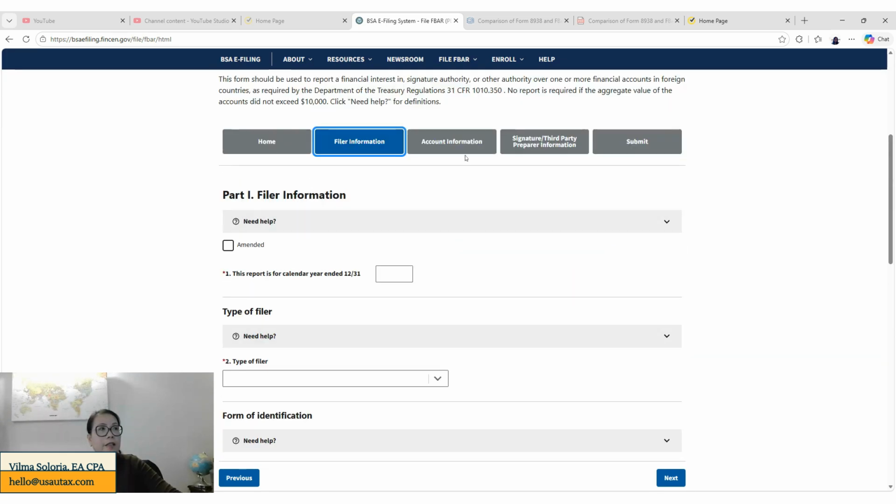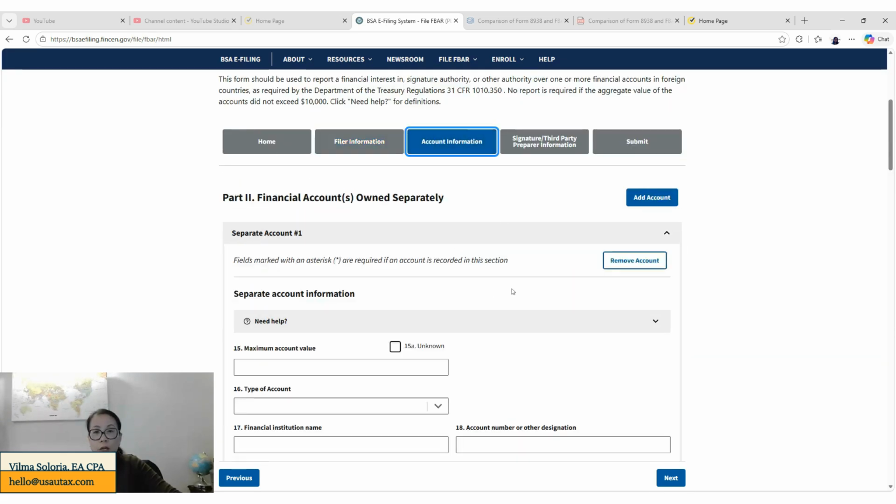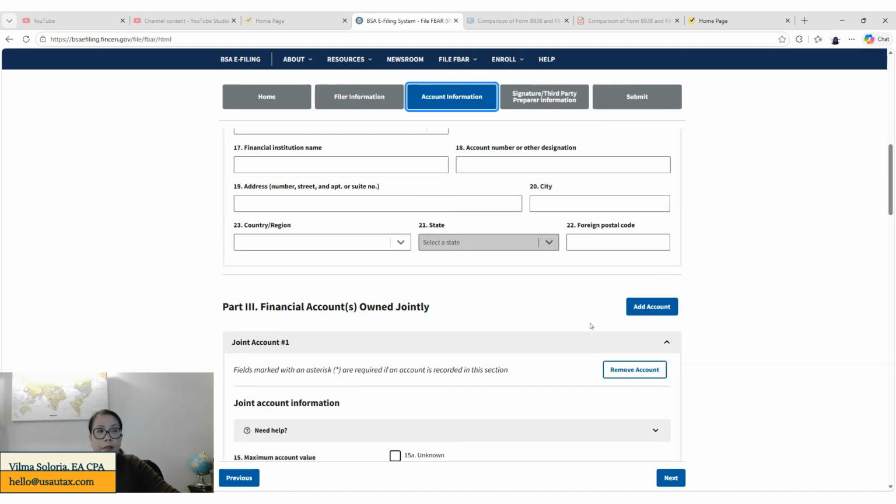And then the account information is where you're going to be reporting those financial accounts that you own separately. It doesn't matter if it's owned by your own entity. If it's a foreign bank account owned by an entity that you control or own, you have to put it as part of this owned separately section.